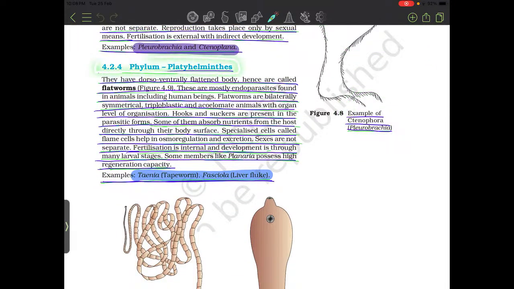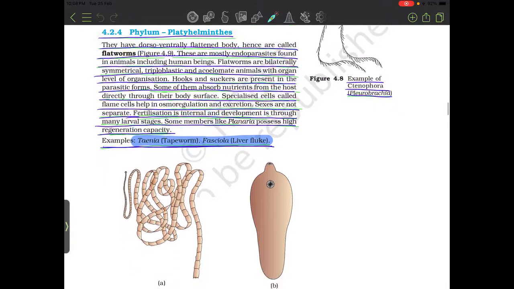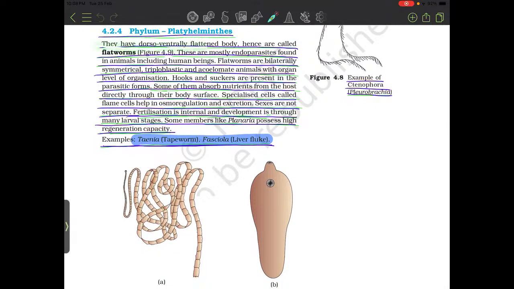4.2.4 Phylum Platyhelminthes. They have a dorso-ventrally flattened body, hence are called flatworms. These are mostly endoparasites found in animals, including human beings. Flatworms are bilaterally symmetrical, triploblastic, acoelomate animals with organ level of organization. Hooks and suckers are present in parasitic forms. Some of them absorb nutrients from the host directly through their body surface. Specialized cells called flame cells help in osmoregulation and excretion.